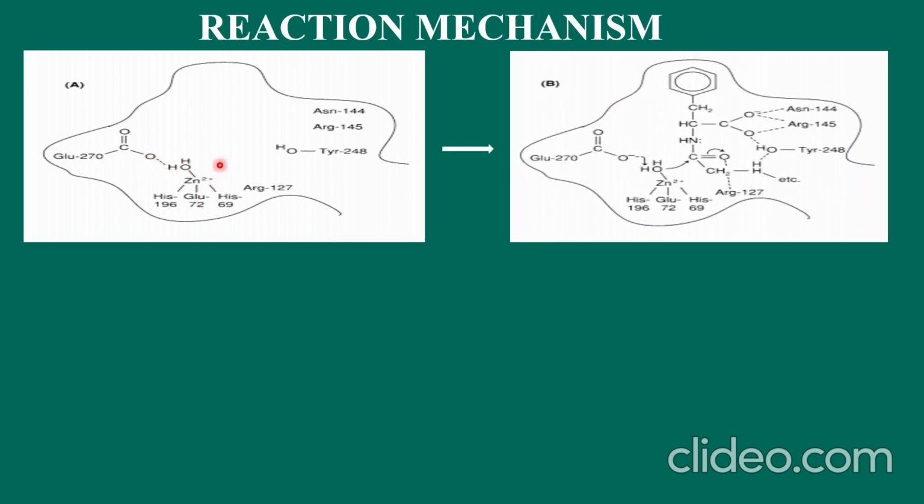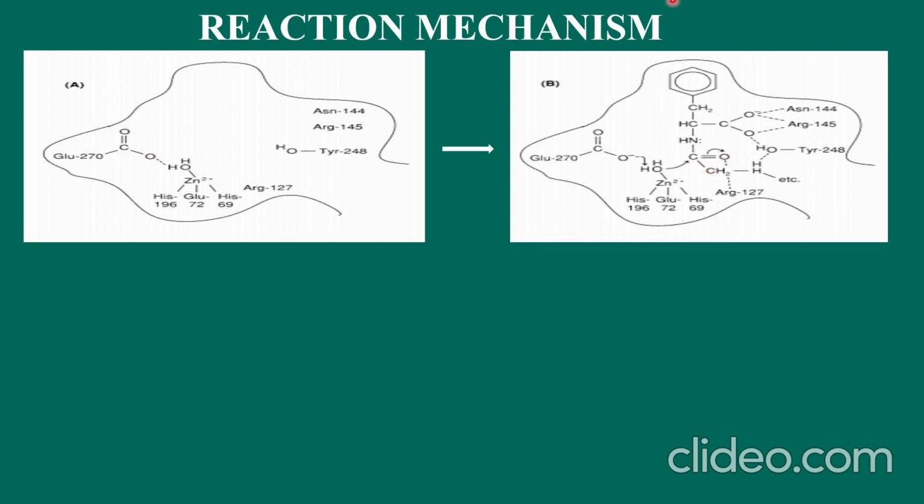Here, as we can see, the metal ion is coordinated with two histidine residues, histidine 69 and histidine 196, and to a glutamate residue that acts as a bidentate ligand, GLU72, and to a water molecule. The metal is thus solvent accessible and can activate the deprotonation of the water molecule to form a hydroxide ion, or polarize the carbonyl oxygen of the substrate by coordinating it in the place of the solvent molecule, or both if some flexibility of the coordination sphere is